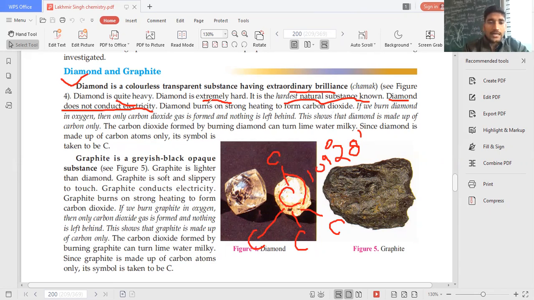Can we burn diamond in oxygen? It is very hard with very high melting and boiling points, but if we are able to burn it, then it will burn to form carbon dioxide, because it is nothing but 100% pure carbon. This shows that diamond is made up of carbon only. The carbon dioxide formed by burning diamond turns lime water milky. Since diamond is made up of carbon atoms only, its symbol is taken to be C.